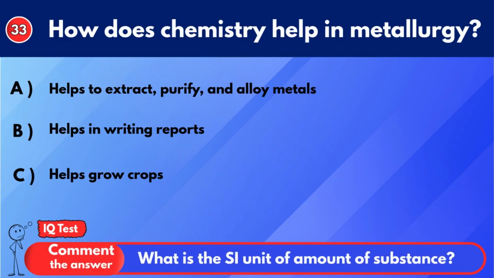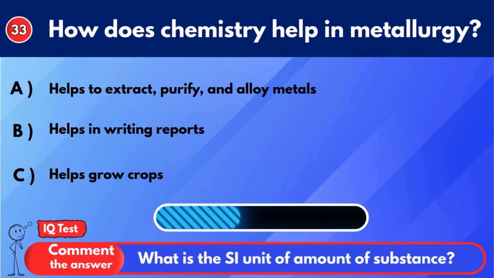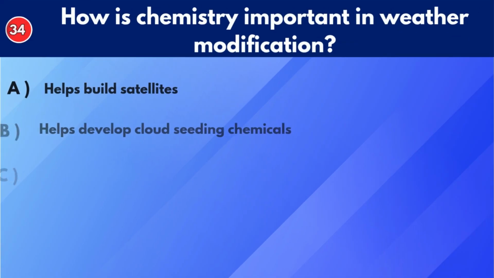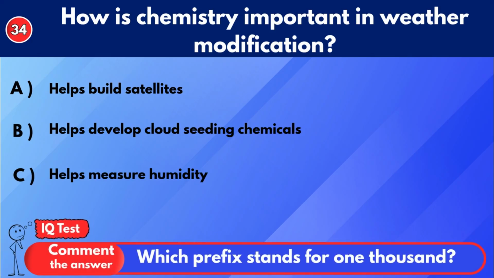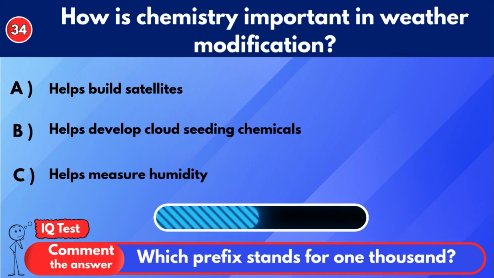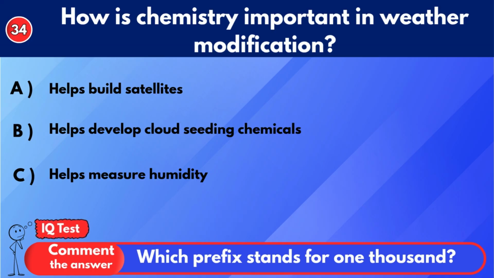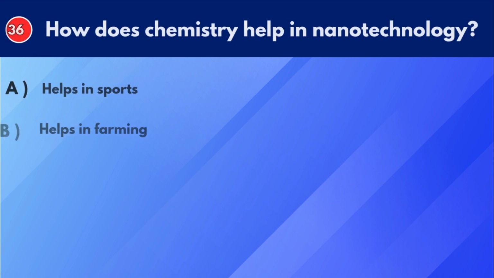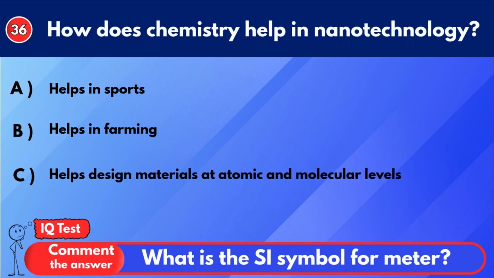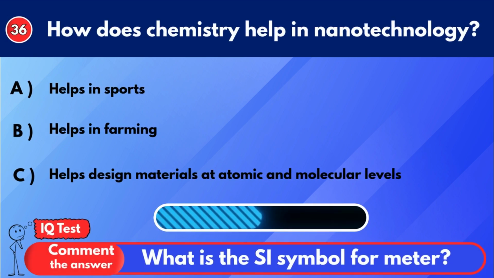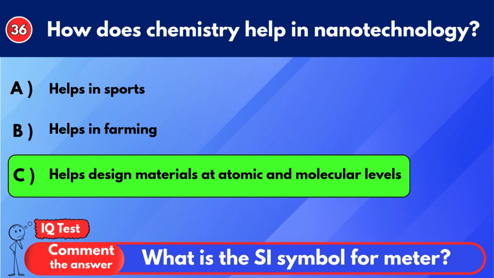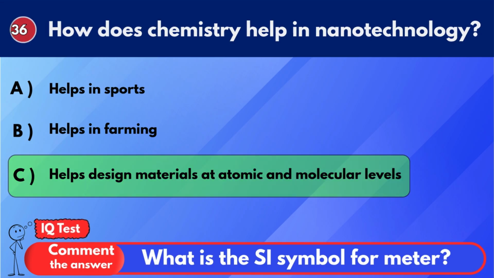How does chemistry help in metallurgy? Helps to extract, purify, and alloy metals. How is chemistry important in weather modification? Helps develop cloud seeding chemicals. How does chemistry help in nanotechnology? Helps design materials at atomic and molecular levels.